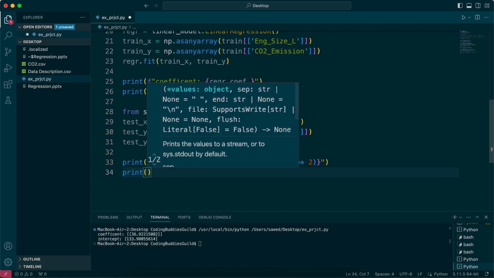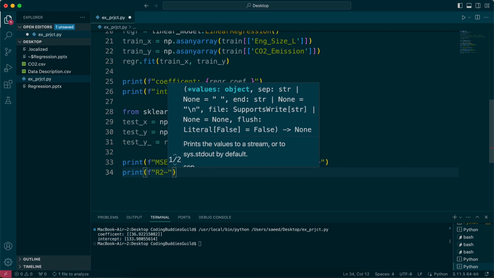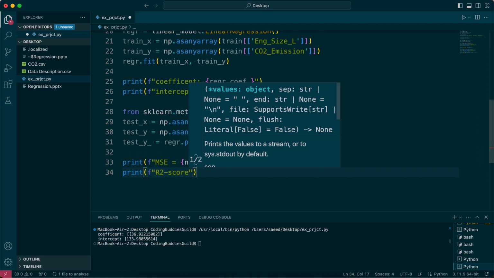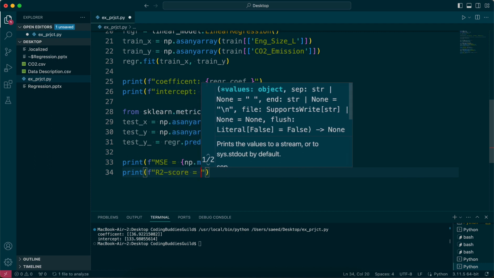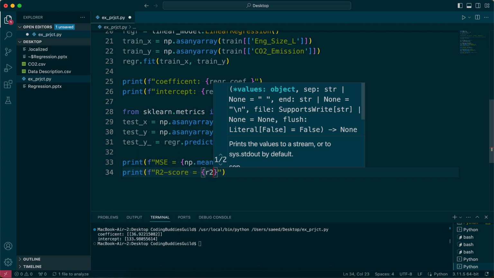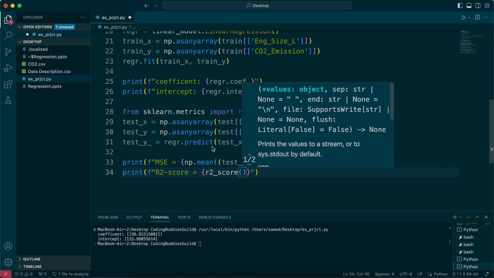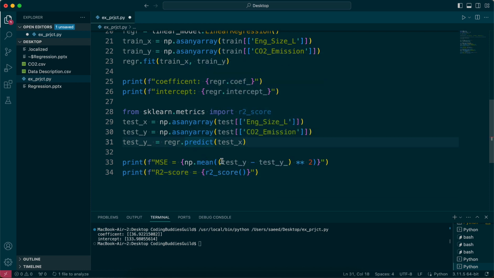And then you can go print, obviously, the R2 score. R2 score is, that's also easy to do. It's like R2 score, and you just give it the values, right? Test Y and test Y underscore. So based on these, it calculates the results.